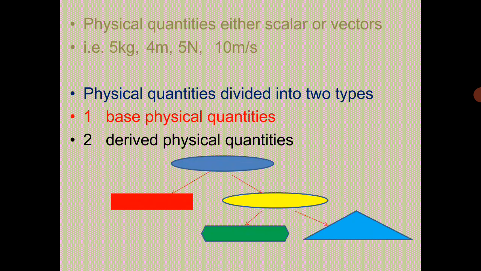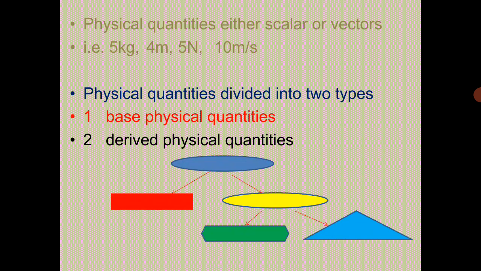Physical quantities are either scalars or vectors, which we have discussed in the classes, and these are categorized into two types. For example, 5 kilogram, 4 meter, 5 Newton and 10 meter per second. 5 kilogram and 4 meter are physical quantities, but they are scalars because they have only a magnitude. On the other hand, 5 Newton and 10 meter per second are vector quantities because they have a magnitude, but they must also have some direction. We will discuss it in the next classes.